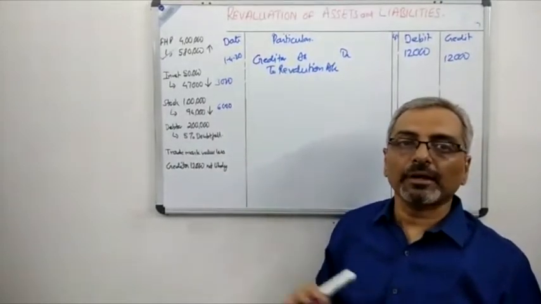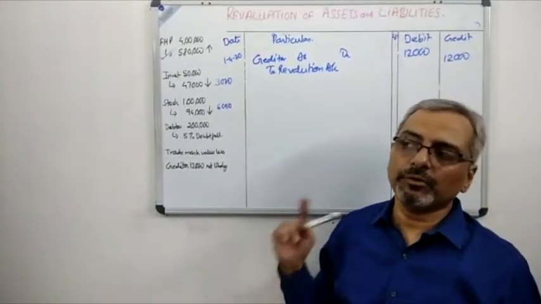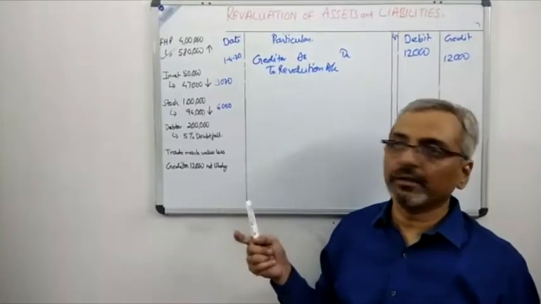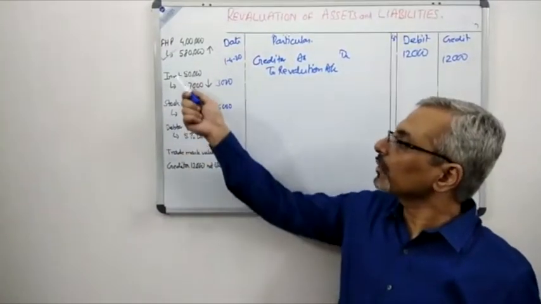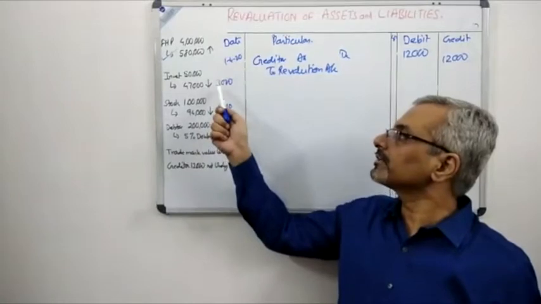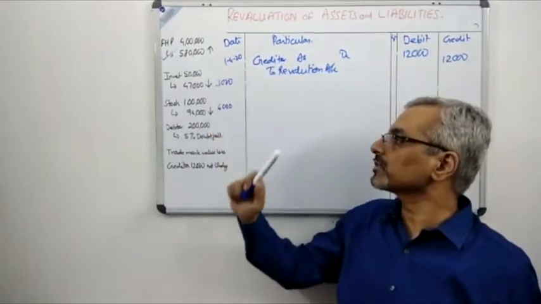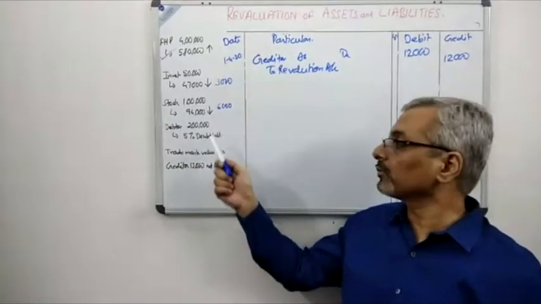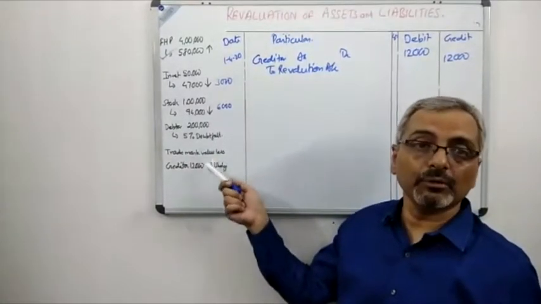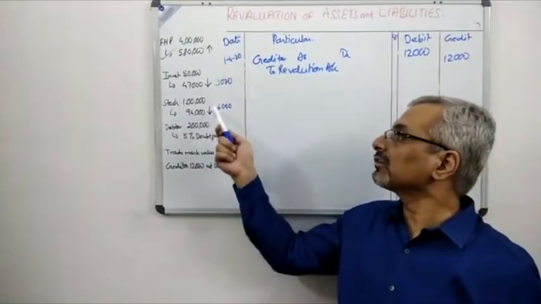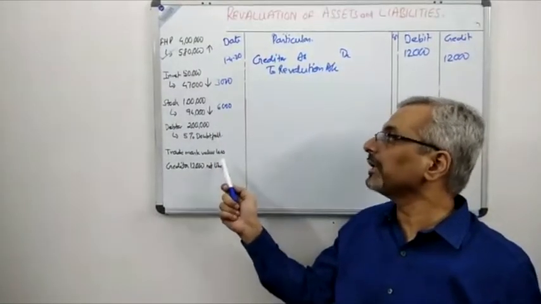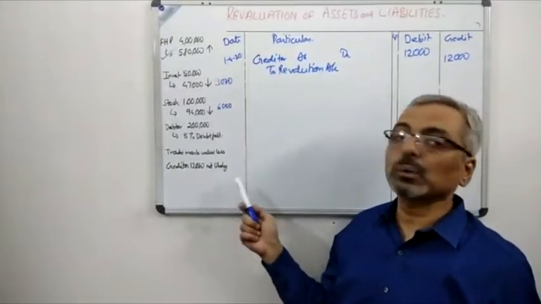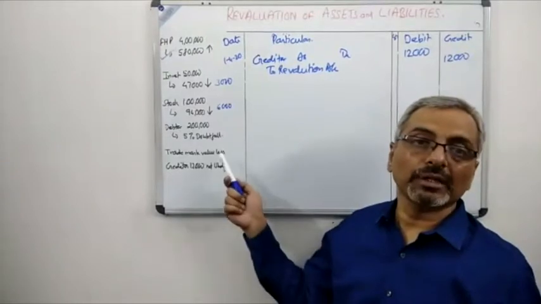And apart from that, all other items were in the debit side. If you remember the journal entries which we have done for investment and stock, there is a reduction of 3,000 and 6,000 respectively. There is a provision for doubtful debt for 10,000, and the trademarks had become valueless. So over here you can see 3,000, 6,000, 10,000 and 20,000. If you add that total, it gives you 39,000.